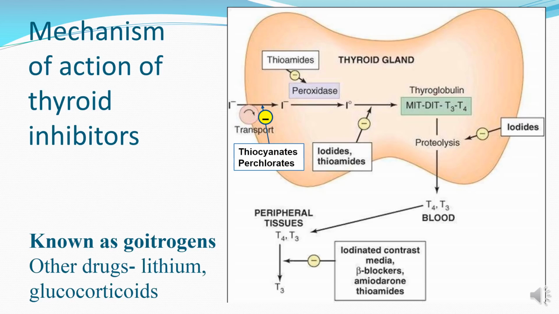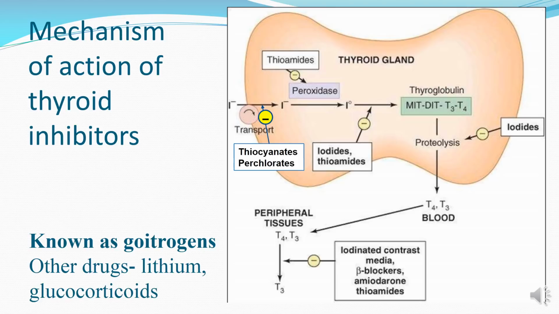Let us see the mechanism of action of thyroid inhibitors. We have already seen how thyroid hormone is synthesized in the thyroid gland. So iodide enters into the thyroid follicles with the help of a specialized transporter which requires energy, and the iodide is concentrated against the concentration gradient. This process is inhibited by thiocyanate and perchlorate. The iodide that enters into the thyroid follicles is converted into hypoiodate in the presence of peroxidase enzyme. This step is inhibited by thioamides.